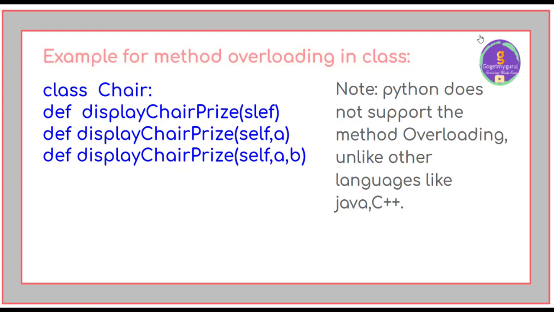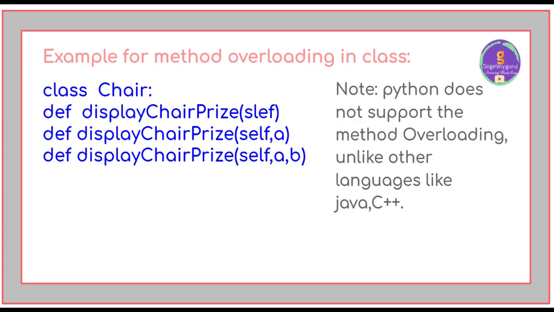Here chair is the class which is having the method def display chair price with variation in length of the argument. Like this we can achieve only in Java and C++. We can't achieve this in Python. So Python does not support method overloading unlike other languages like Java and C++. To achieve this method overloading, we have to go for default arguments.